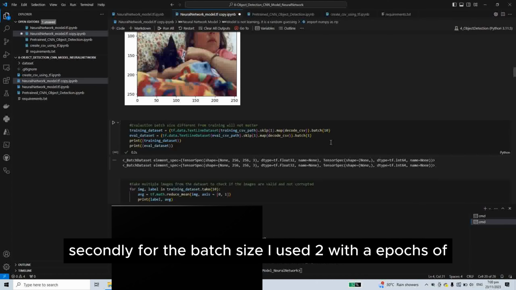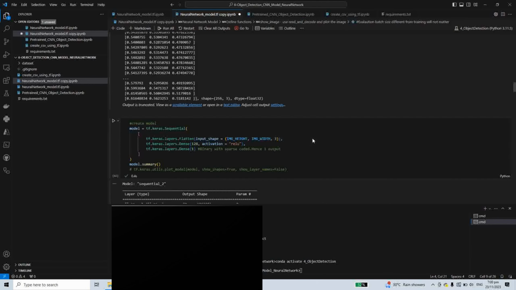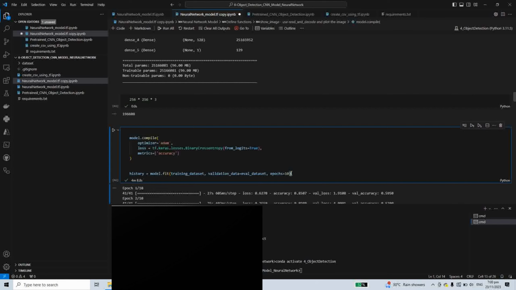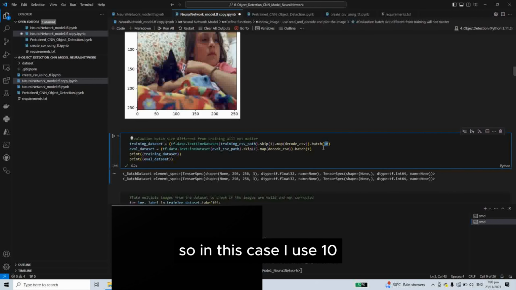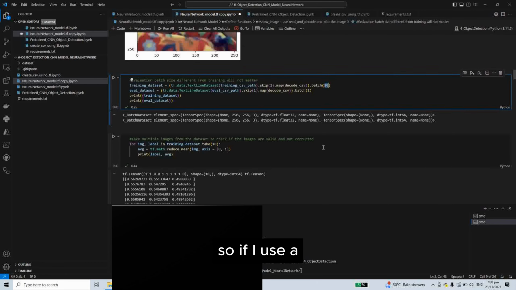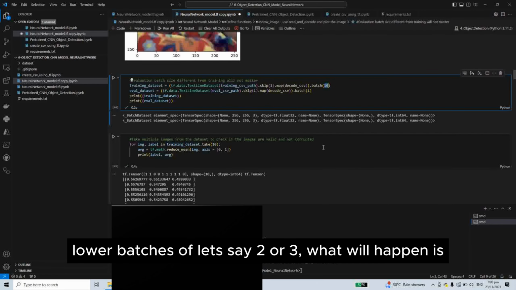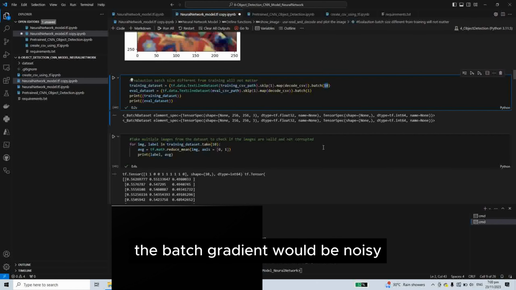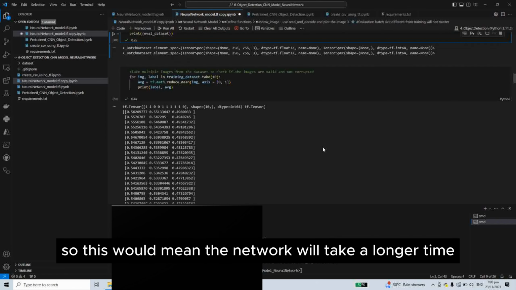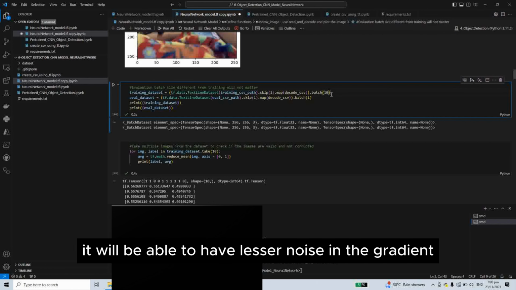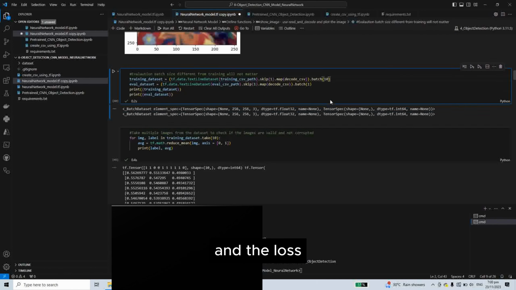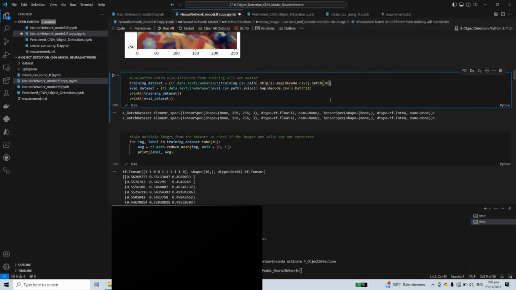Secondly, for the batch size, I used 2 with epochs of 10. So it's always better to use a larger value. So in this case, I use 10. If I use lower batches of let's say 2 or 3, what will happen is the batch gradient would be noisy. So this would mean the network will take a longer time or longer epochs to learn. So if I have 10, it will be able to have lesser noise in the gradient,